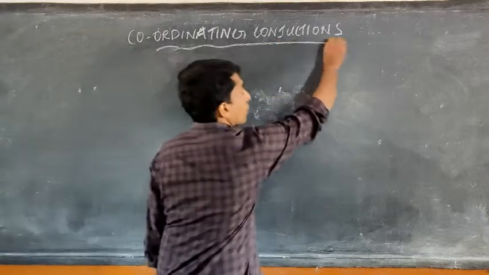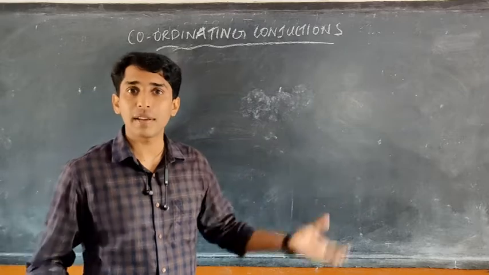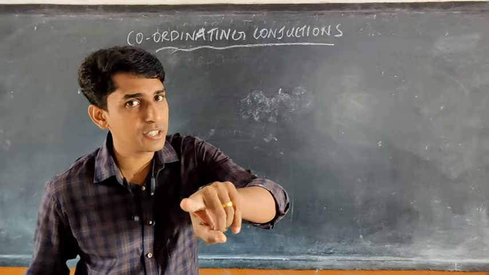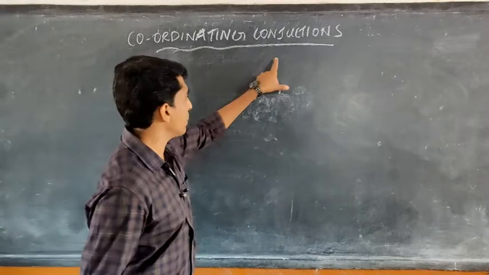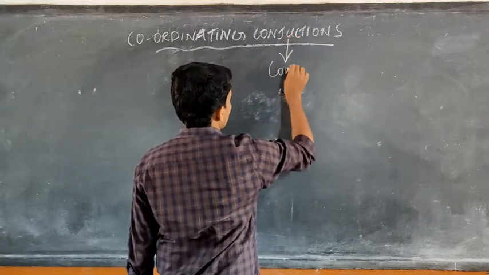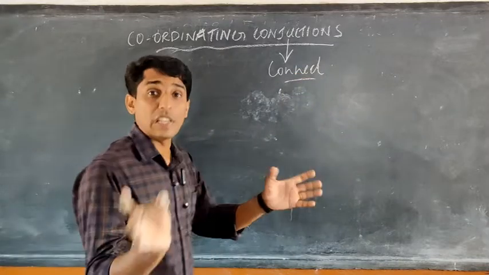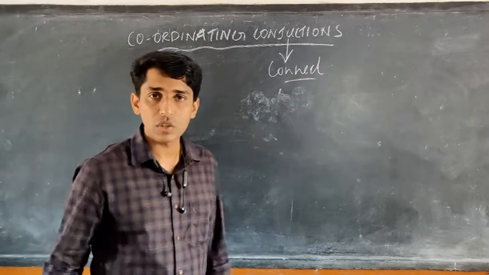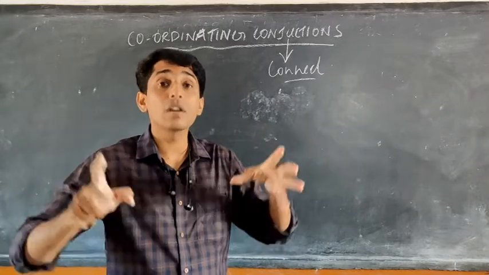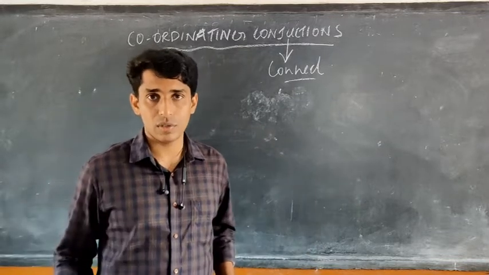This word you are already familiar with: conjunctions. You may have learned parts of speech like noun, pronoun, adjective, adverb, preposition, conjunction and interjection. What is meant by conjunct? The word conjunct means to connect, to join. So what are conjunctions? The words that are used to join other words or phrases or clauses or even sentences.